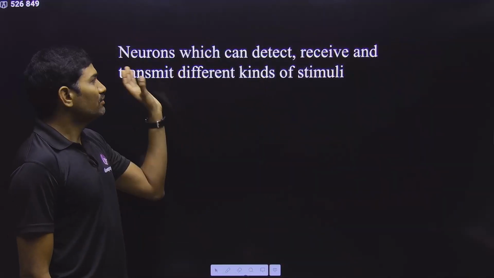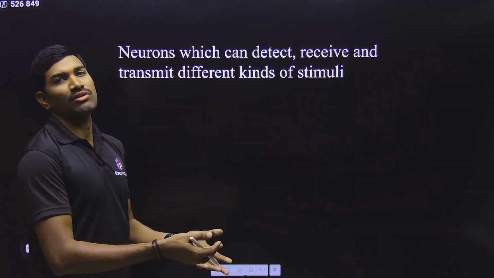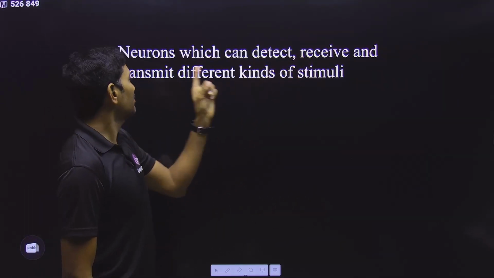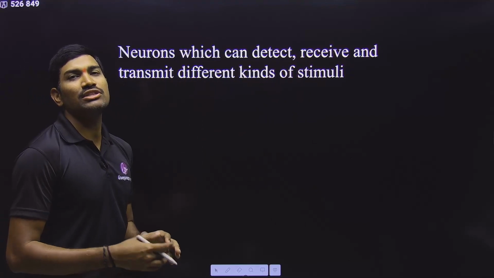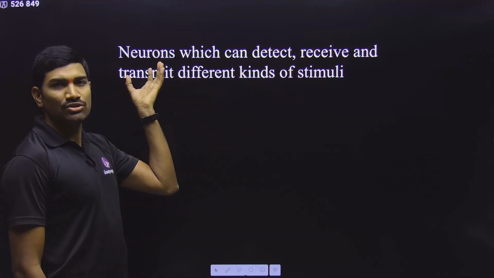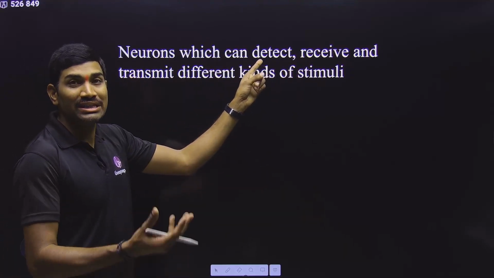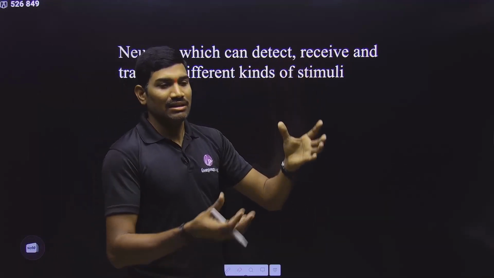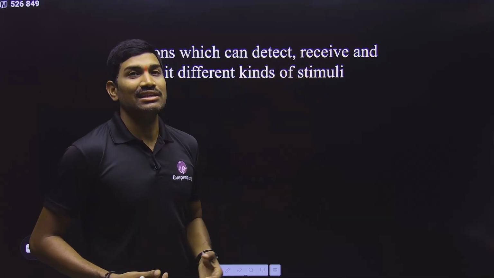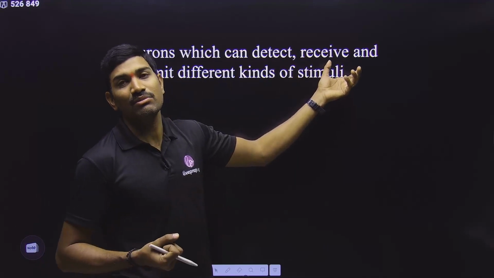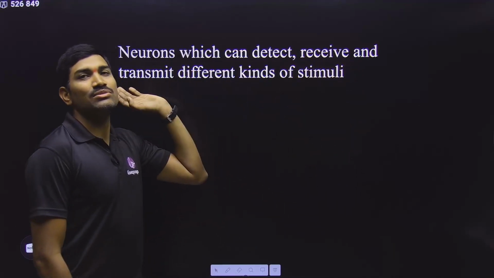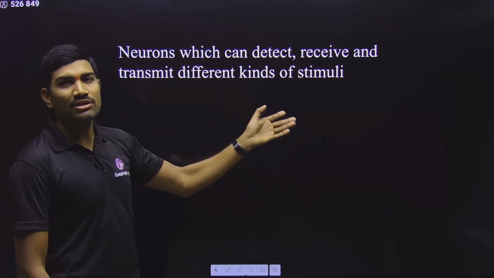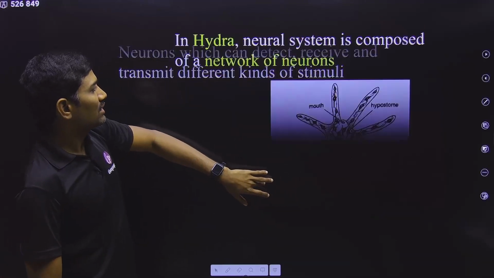Now next one, with respect to specifically neurons we are focusing, and what they are saying here is that neurons can detect, receive and transmit different kinds of stimuli. So what is the function of these neurons? They are able to detect some stimulus. After detecting, they are getting excited. In this way they receive that information and then they transmit it. Yes or no? So in this way different functions are performed by the neuron. This is what they are saying here.